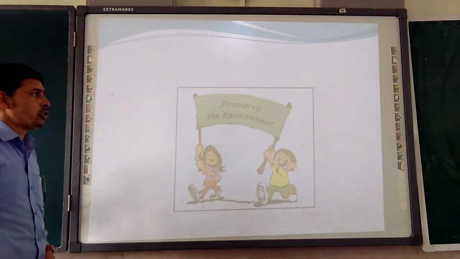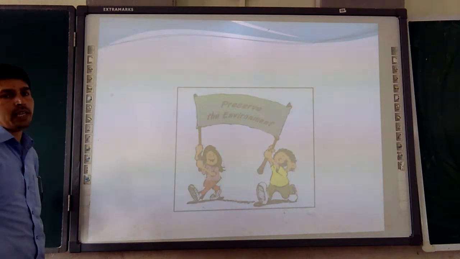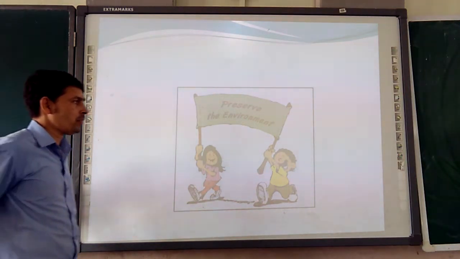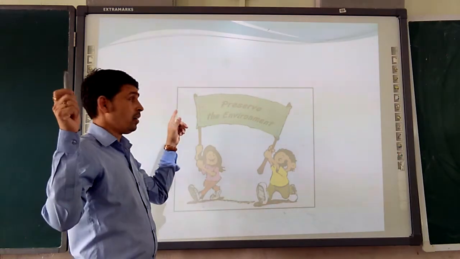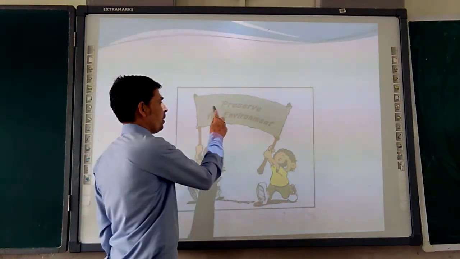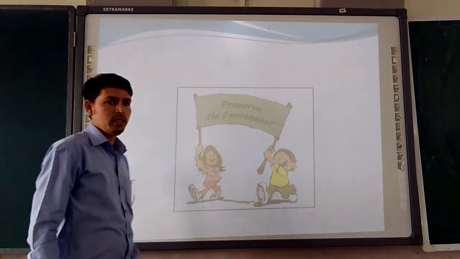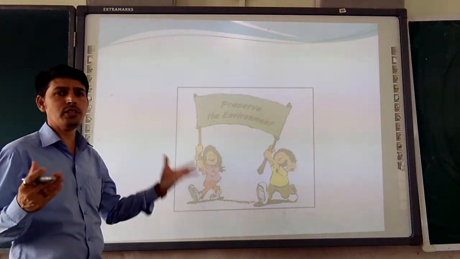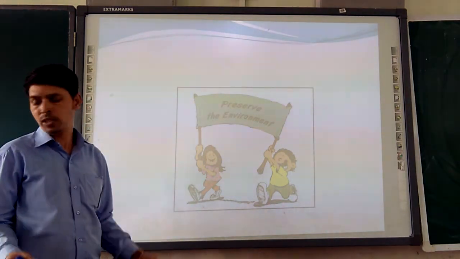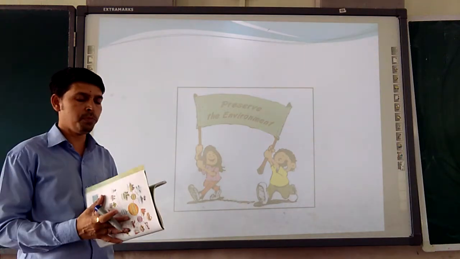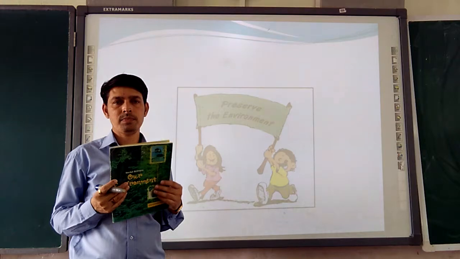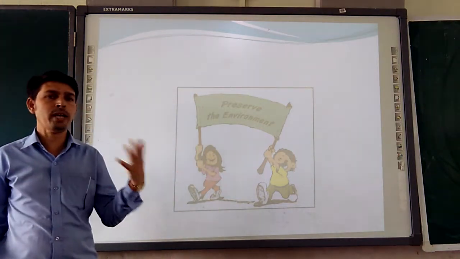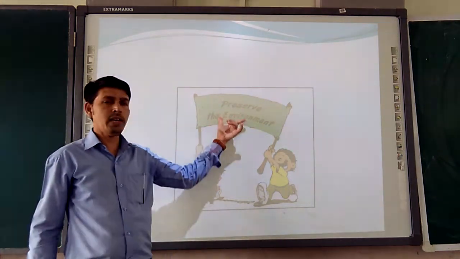So this photograph is talking about preserving the environment. The girl and the boy are holding a placard on which "preserve the environment" is written. What can you do to preserve it? You should keep your textbook and notebook healthy, so it can be passed on to the next class. You should not waste more and more pages, so you can preserve the environment.